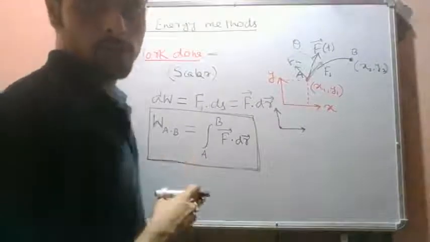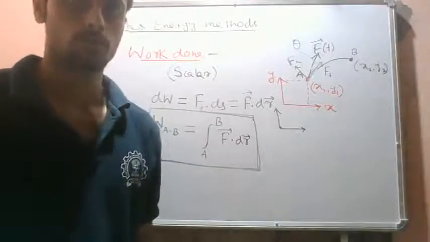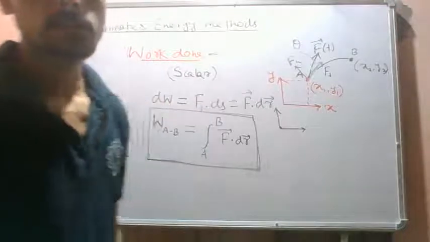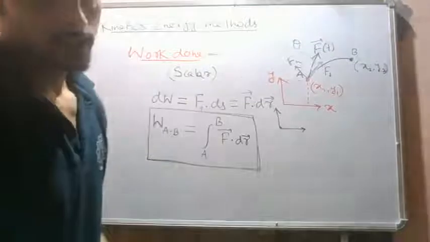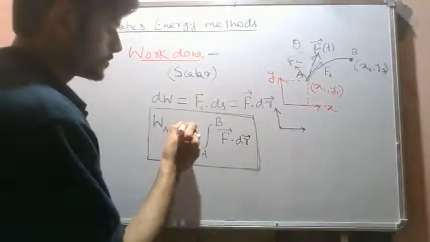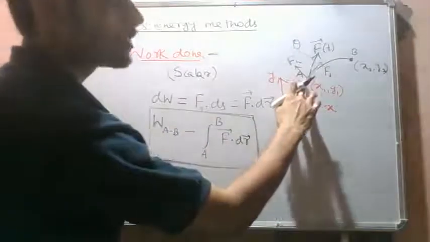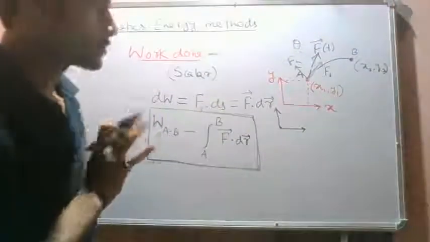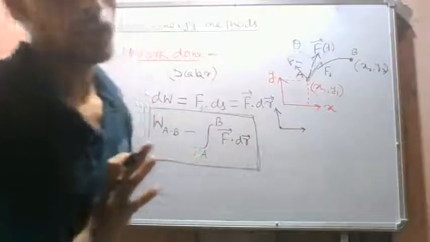So how to evaluate line integrals? Please kindly check out the lectures of engineering mechanics, the vector calculus lectures on line integrals of Vision Gate. These are available online. Please check out those lectures on how to evaluate these line integrals. Okay, so we will use this concept. So we have to integrate along this curved path to find out the total work done. So the line integral from A to B, F vector dot dr vector, gives us the work done by the particular force.